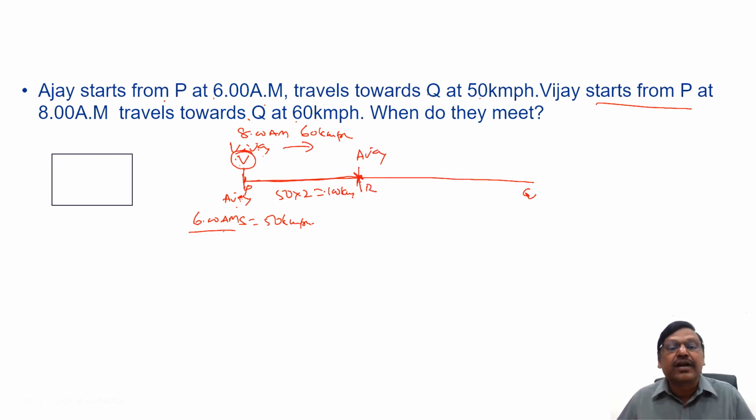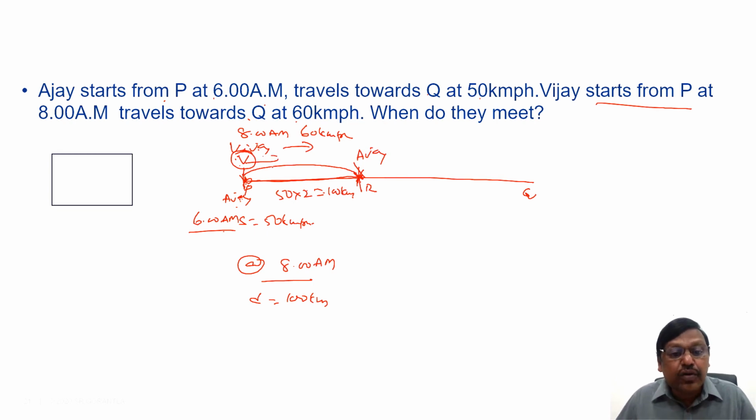Let us say this place R. Now at 8 o'clock, Ajay is here, Vijay is just about to start. The distance between them is how much? 100 kilometers.